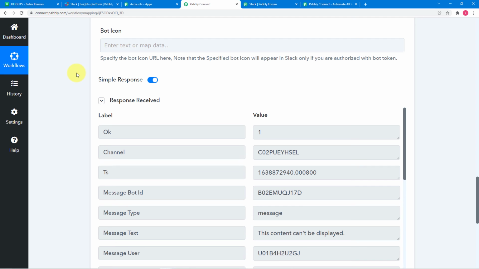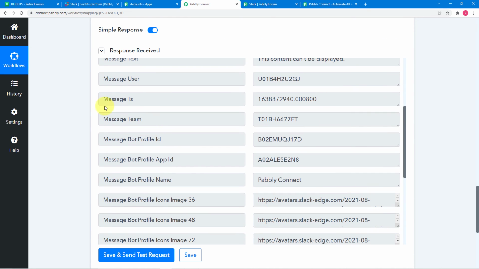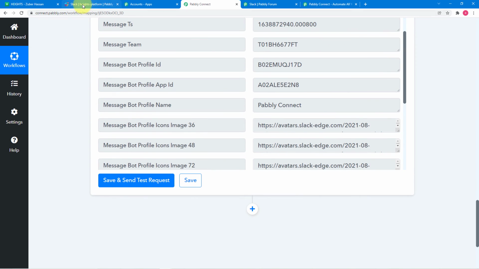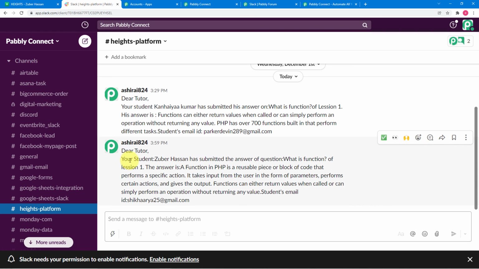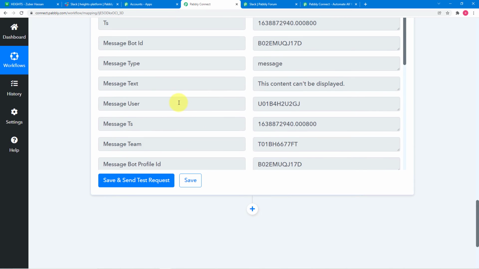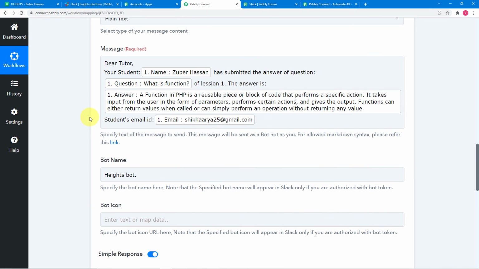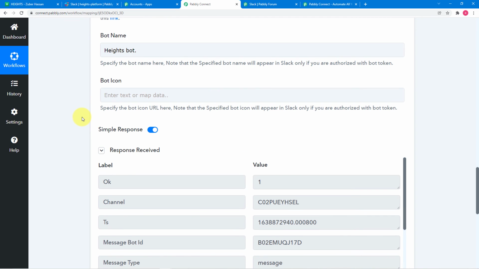and you can see it is showing this kind of response here. Let's see if we receive something on Slack channel. Okay, so you can see the message is this: dear tutor, your student Zubair Hassan has submitted the answer of the question and all the details that I have actually written here in Pabbly Connect in the message field. Right? Okay, so our connection with Slack is working fine.